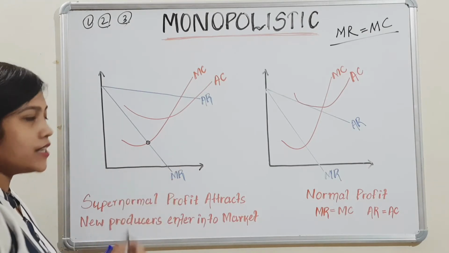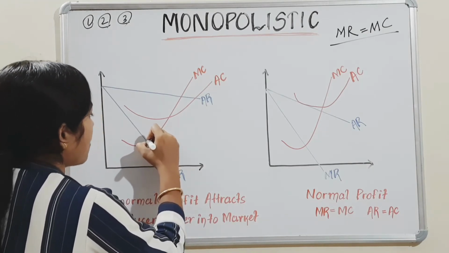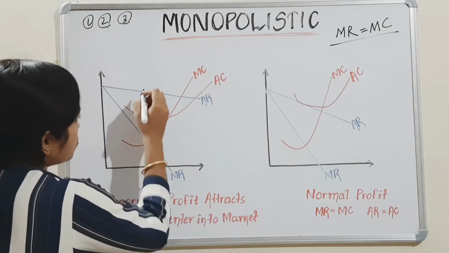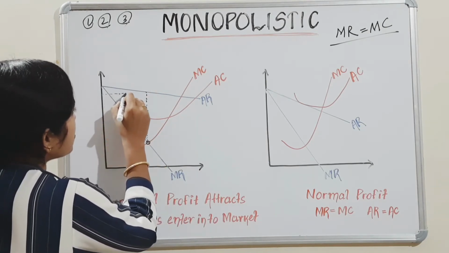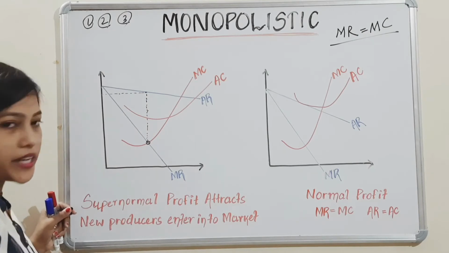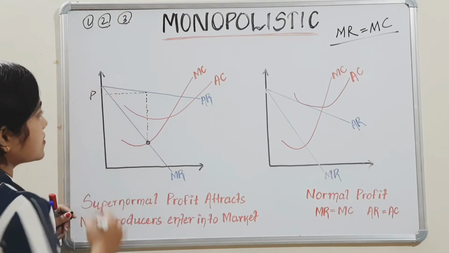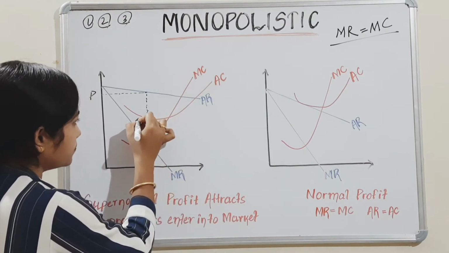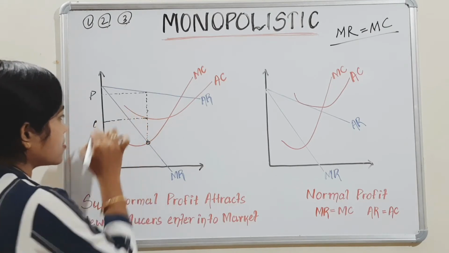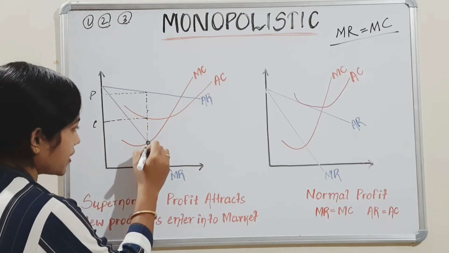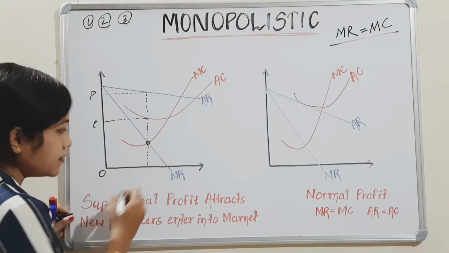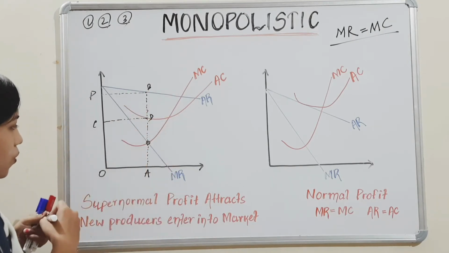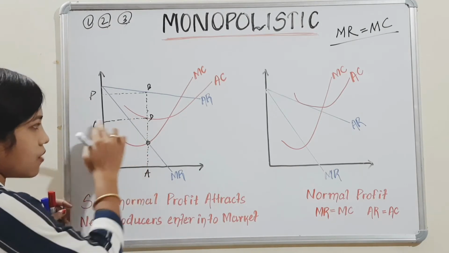Yes. So that point we will extend to AR, that is average revenue. We have done that already. With this point we will extend up to the average revenue curve. Okay, we have extended, so this is our average revenue. This is price, and the point at which it touches the average cost curve, that is our cost. If we say this is O the origin, let's say it is A and it is B, D, then O, A, D, C is our cost.